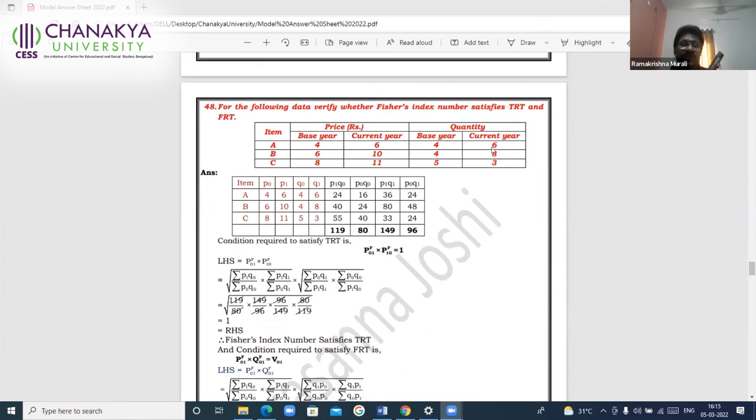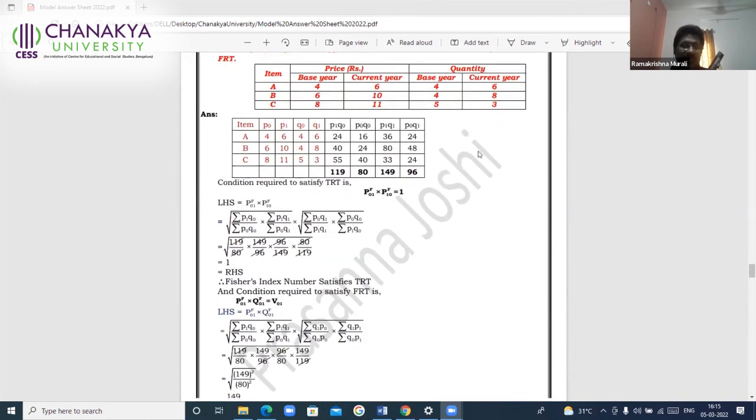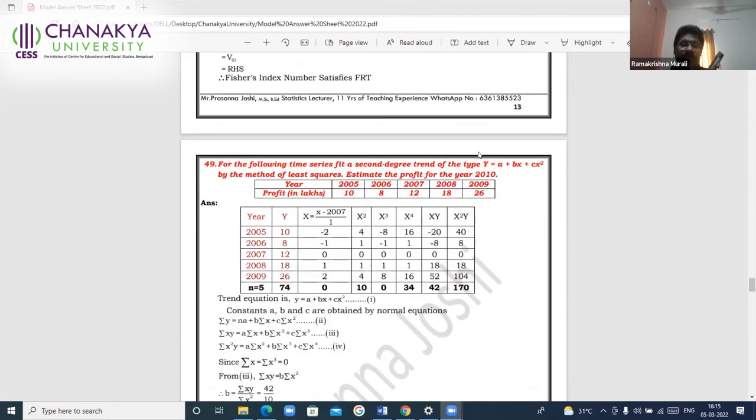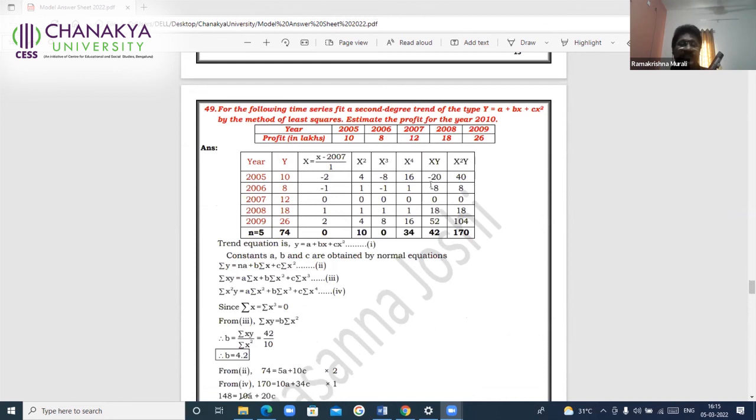So here also it is the same. Again, the price and quantities are given. Both the problems are given directly. So you are asked here with the TRT and FRT. And you are given here, read this problem.